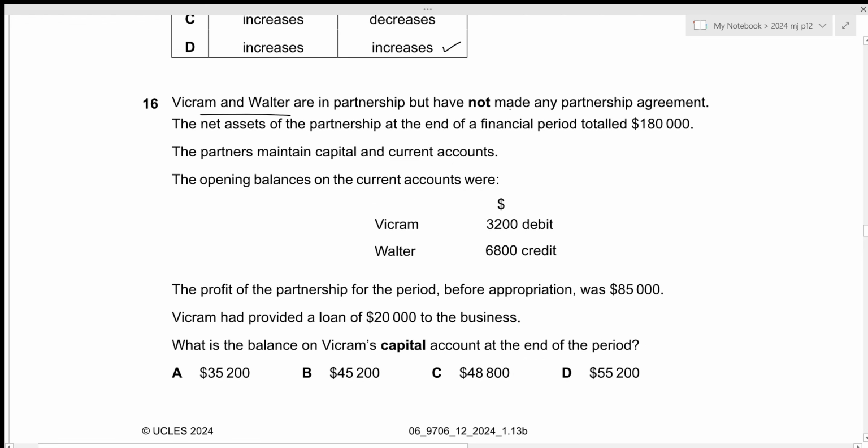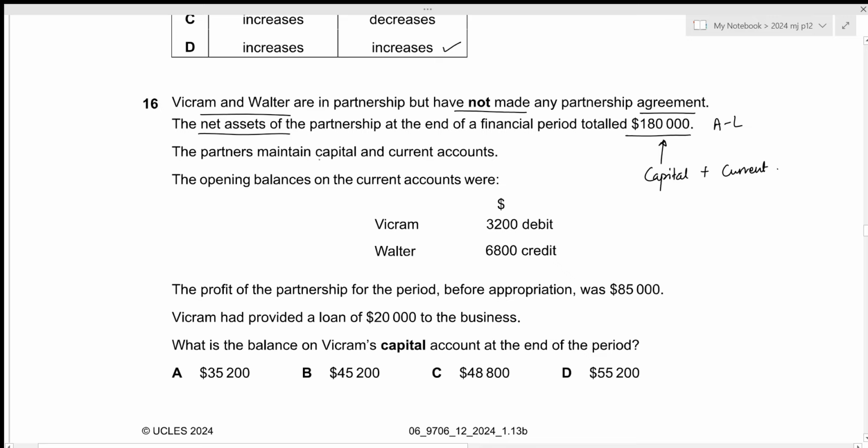Vikram and Walter are in partnership but have not made any partnership agreement. The net assets of the partnership at the end of a financial period total 180,000. This is assets minus liabilities, which means that this is the total of the capital account and the current account.